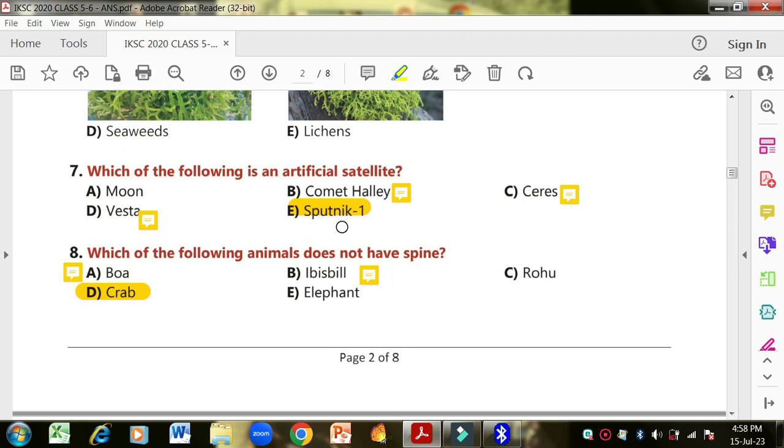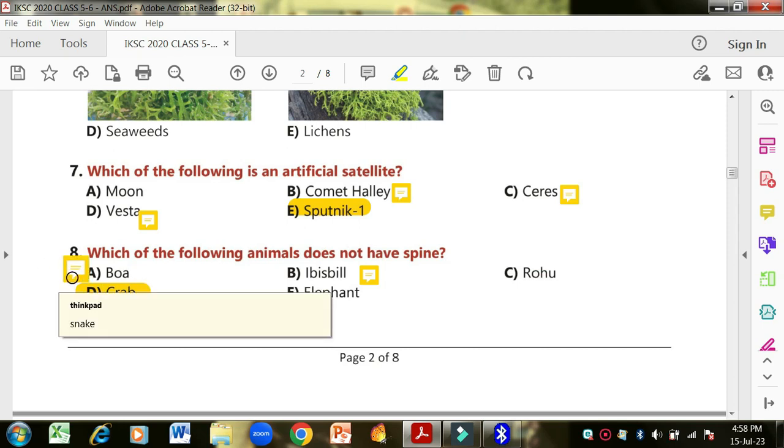Okay, Sputnik 1 is the artificial satellite. Moon is the natural satellite, and Sputnik 1 is an artificial satellite that was sent by man into space. Which of the following animals does not have a spine? Spine is called the backbone. Okay, so this is a boa.